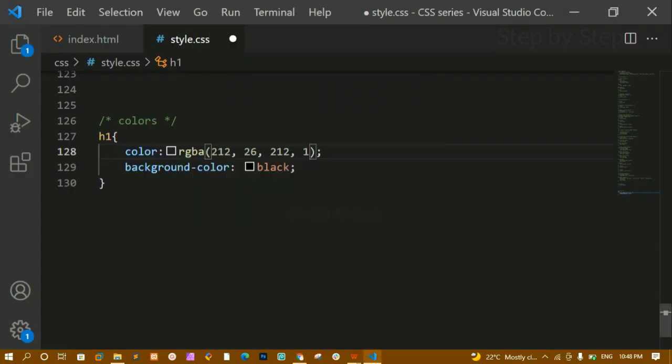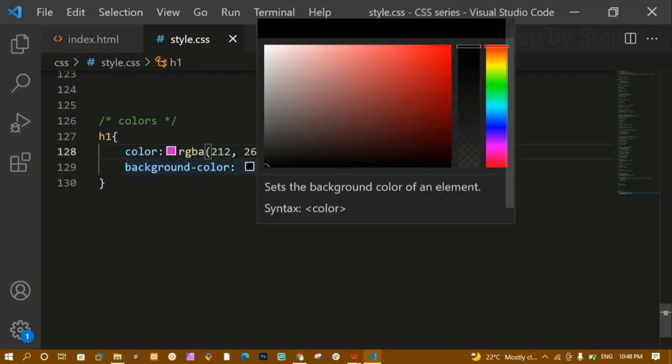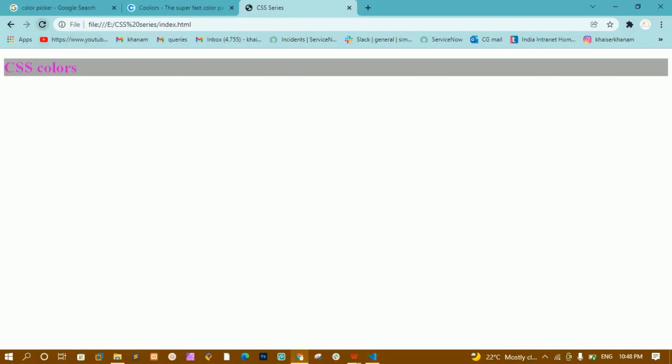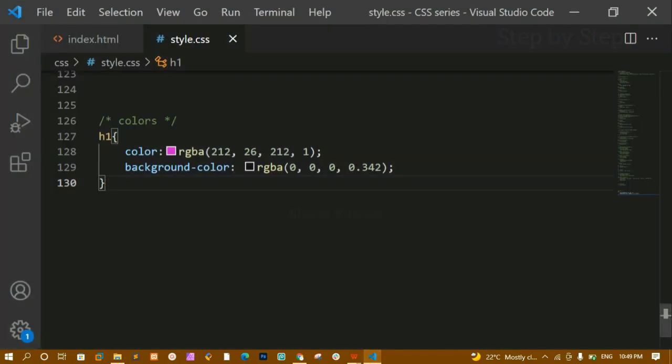If I just give here 1, it is going to give me the complete opacity. You can see complete color is being visible. Now for this black color, if I just decrease the opacity for this background color, I'll save this. I'll refresh this one. You can see the opacity is being decreased and it has changed to gray color. Whenever you want to make glass templates, you can use this opacity. Okay, you can give either RGBA or you can give RGB.